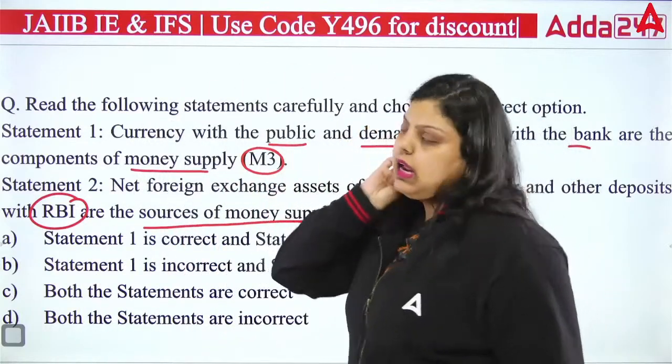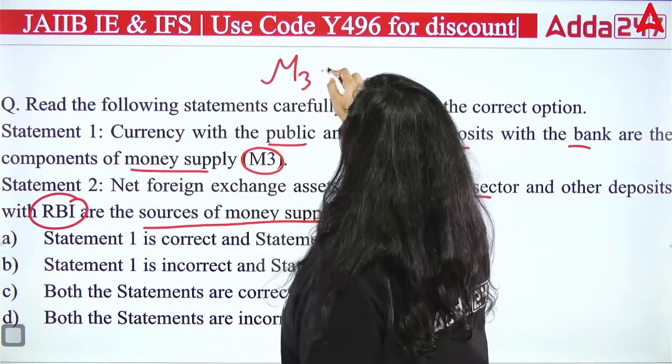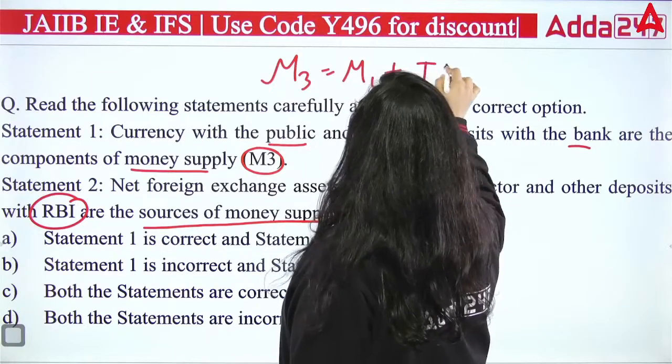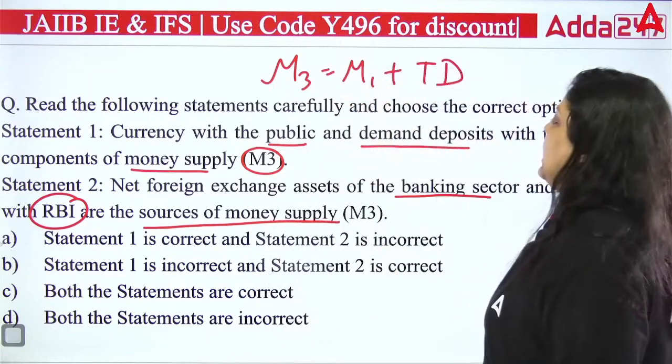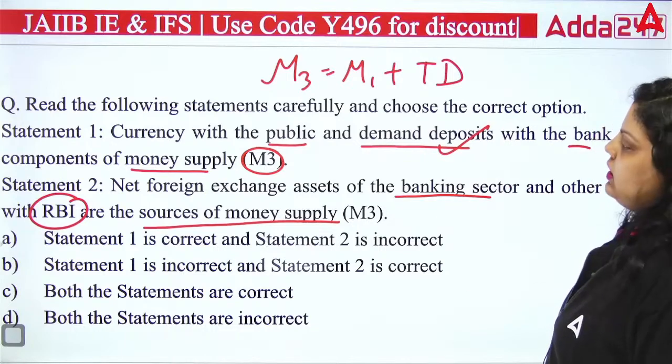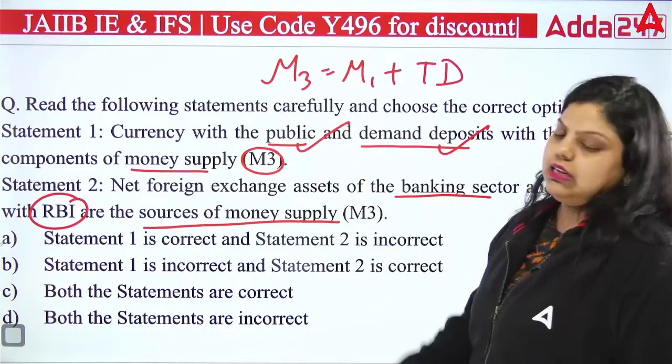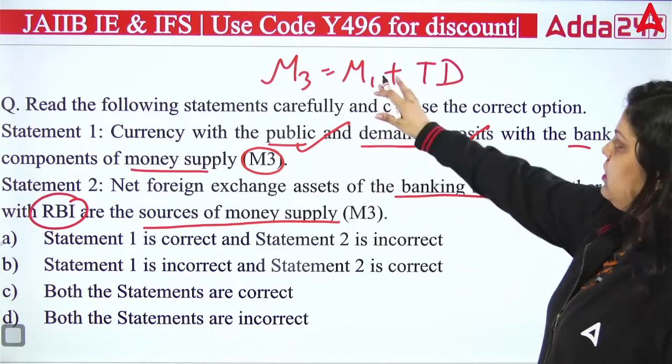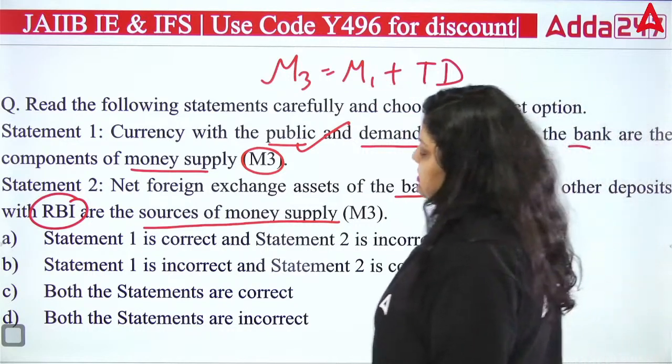This is true. M3 is actually what? M3 is equals to M1 plus term deposit. So in M1 you will have what? You will have the demand deposit. In M1 you will have currency with public. They both are what? Component of M3. This is true. The first statement is true.